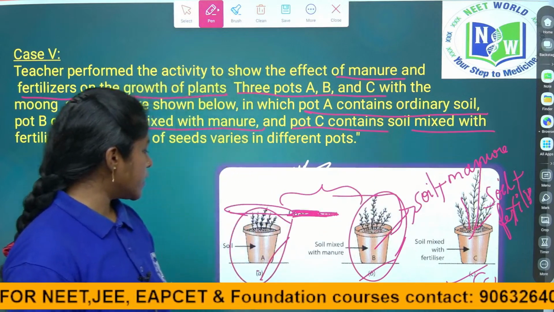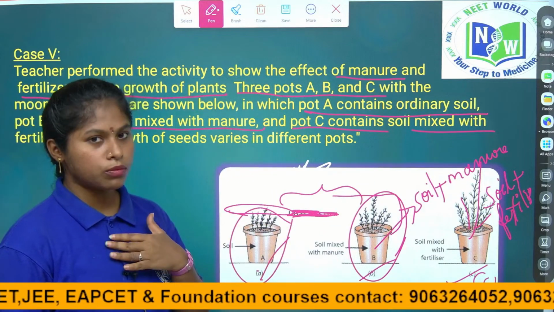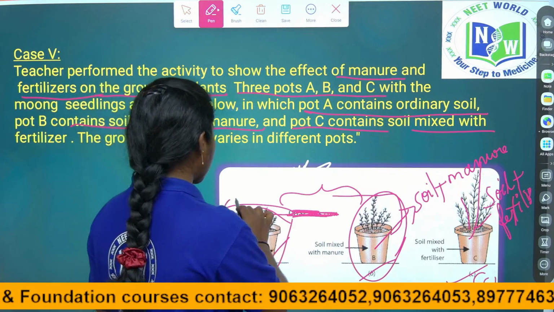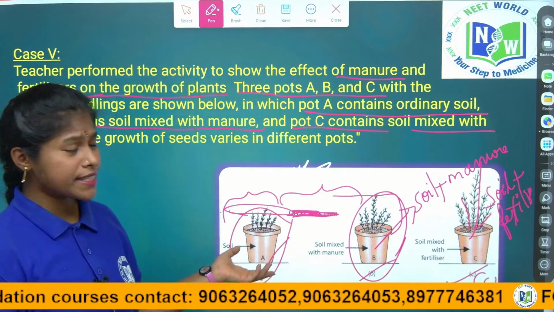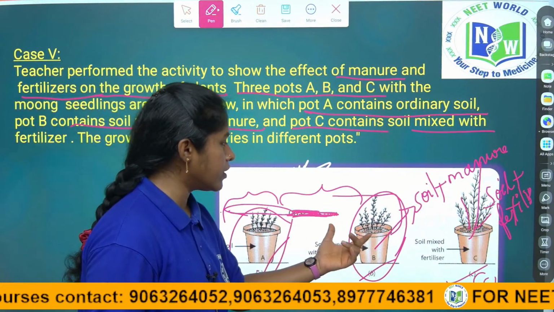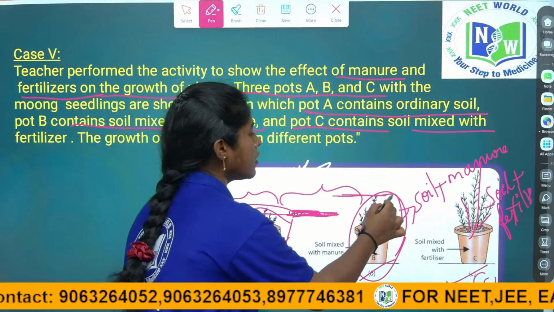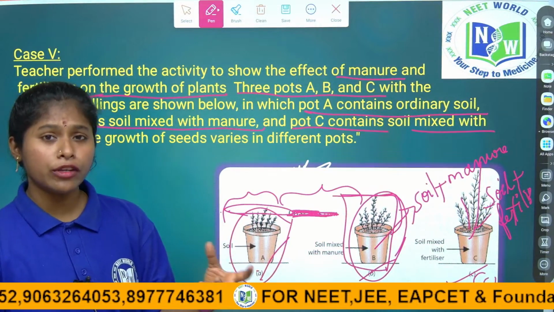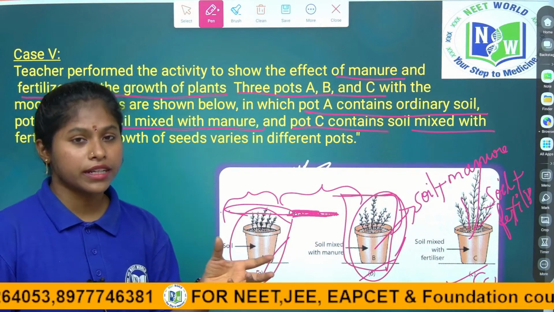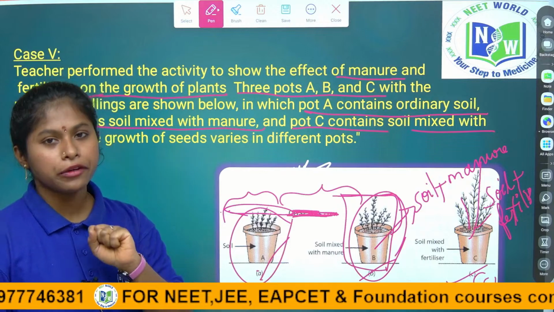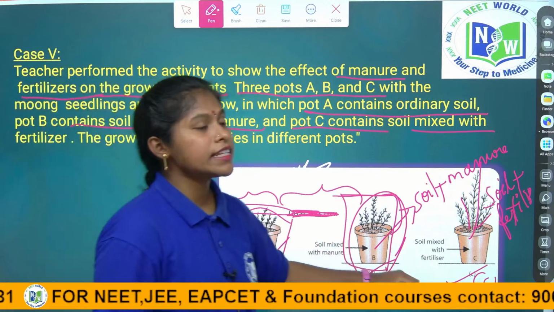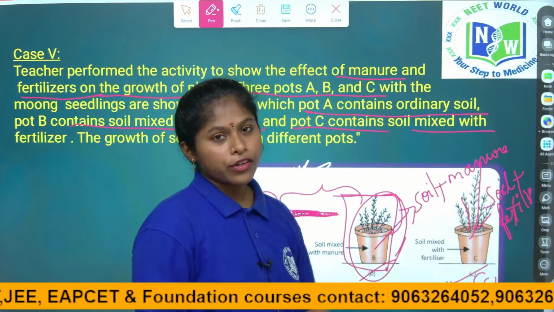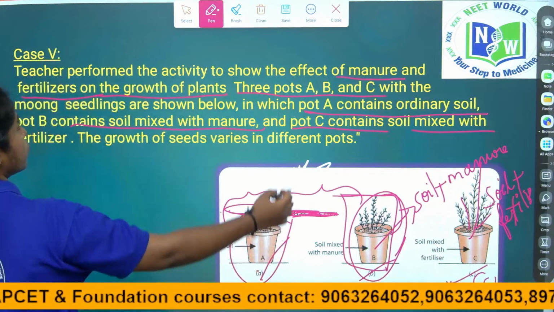The soil without any manure or fertilizer doesn't have any nutrients. Pot B has manure, so it shows minimal growth, because manure doesn't have specific primary nutrients like NPK. But fertilizers are inorganic substances made in industries, and they have specific nutrients. Right children?